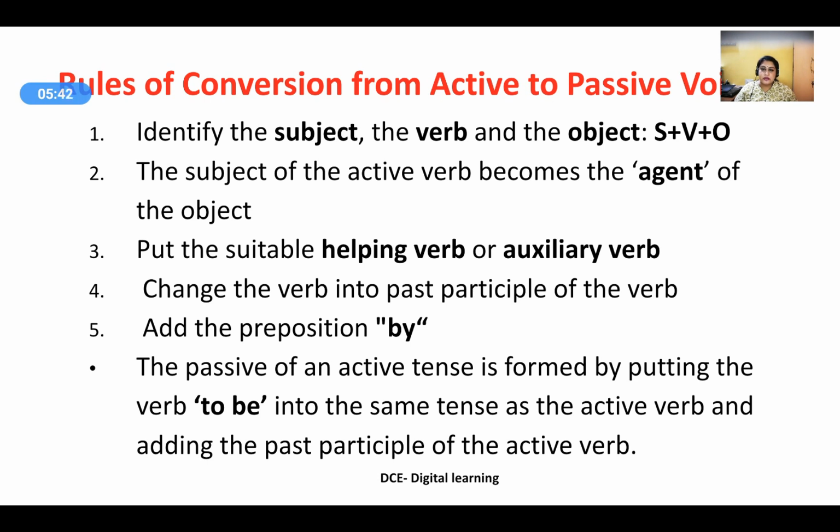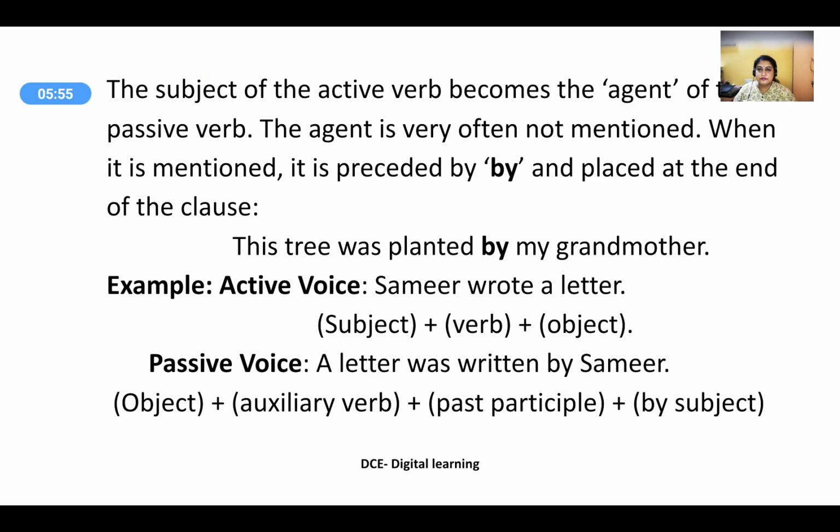Add the preposition by. Remember, the passive of an active voice is formed by putting the verb to be into the same tense as the active verb and adding the past participle of the active verb. The subject of the active verb becomes the agent of the passive verb. The agent is very often not mentioned. When it is mentioned, it is preceded by by and placed at the end of the clause. Observe the sentence: This tree was planted by my grandmother.